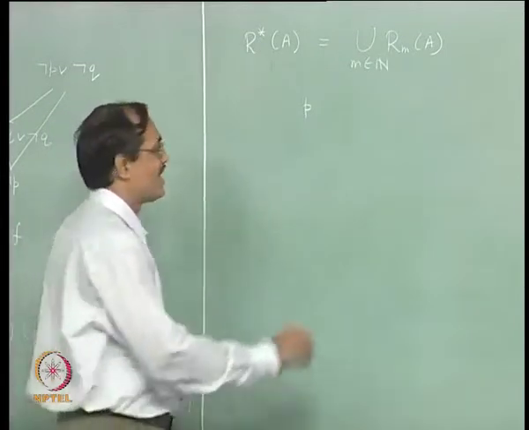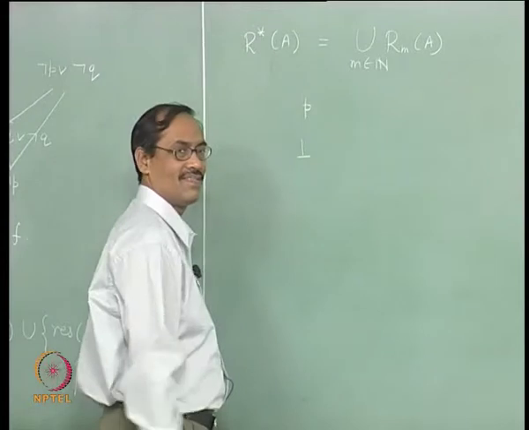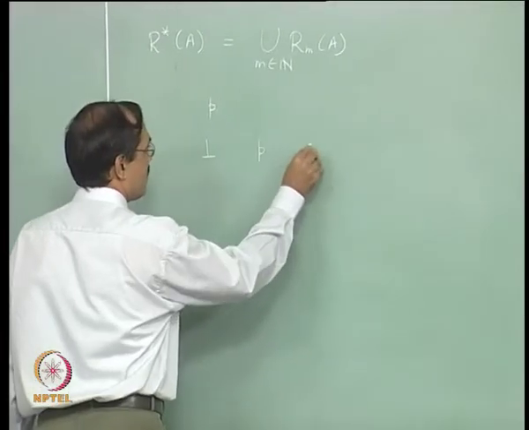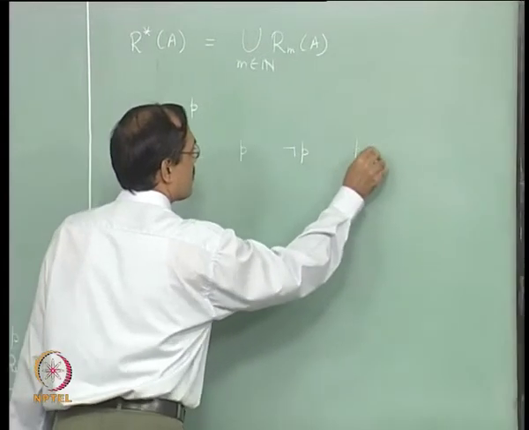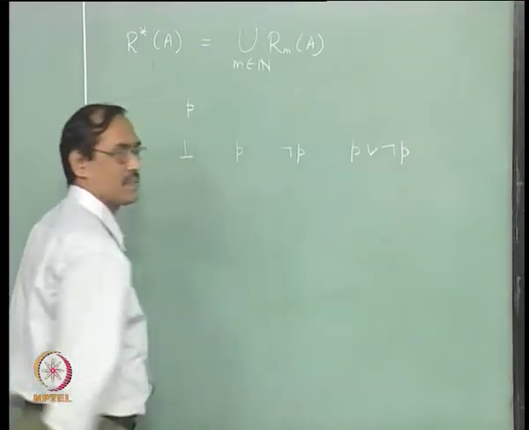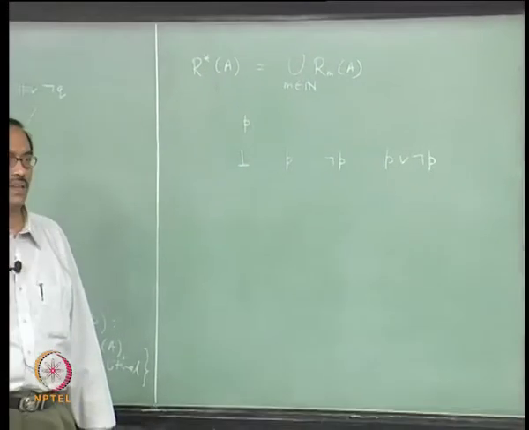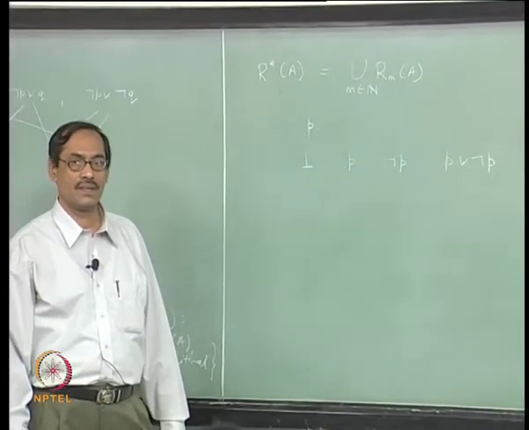No? Well, 1 is bottom, trivially, another is P, another is not P, another is P or not P, all possible, we are taking all possible things. Is that okay? Fine.